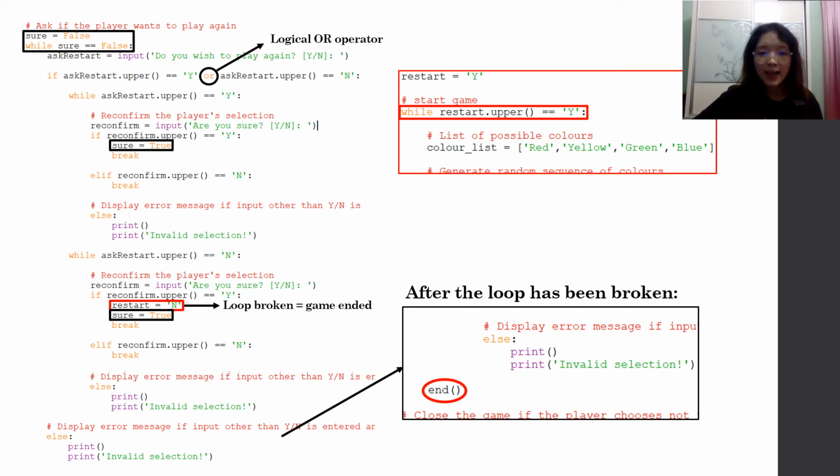The game running code is encased inside a while loop with the looping condition of restart equals y. If the player inputs yes they want to play again and yes they are sure, the value in restart remains as y, which fulfills the looping condition, and a new game will be started. If the player inputs no they do not want to play again and yes they are sure, the value in restart will be set to n, which breaks the loop, and the ending banner function will be displayed. If the player enters n to indicate that they are not sure, then the game will repeat and ask the player if they want to play again. In both the restart and confirmation selection, if the player enters anything else other than y or n, the game will display an error message and ask them to choose again.